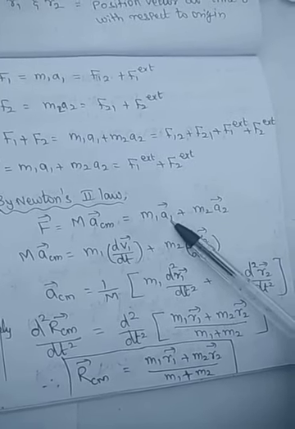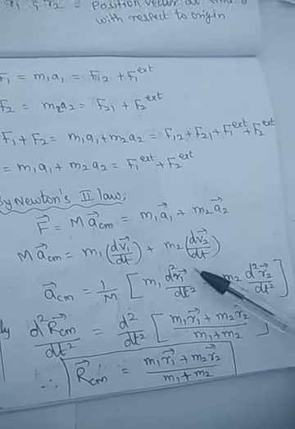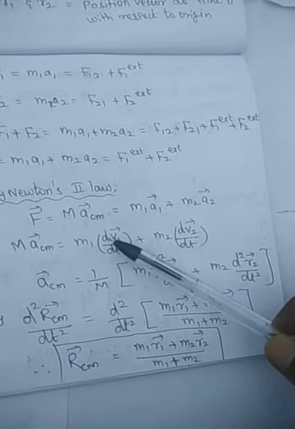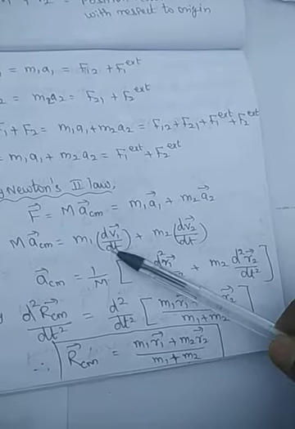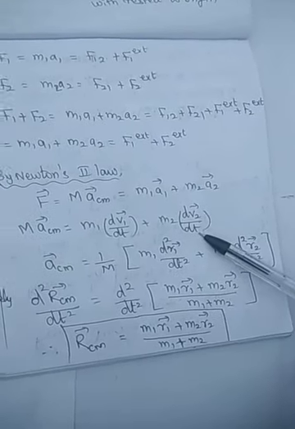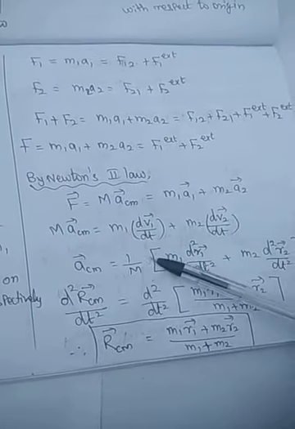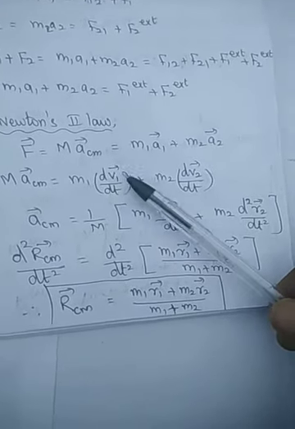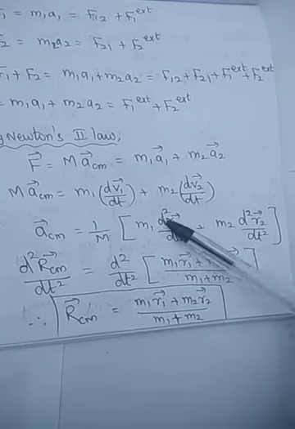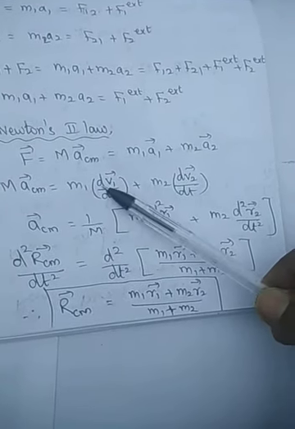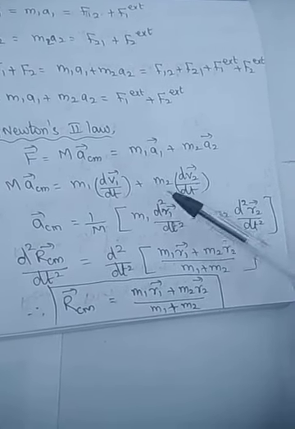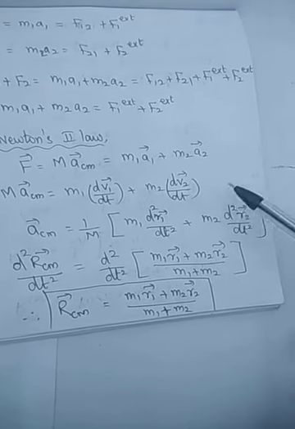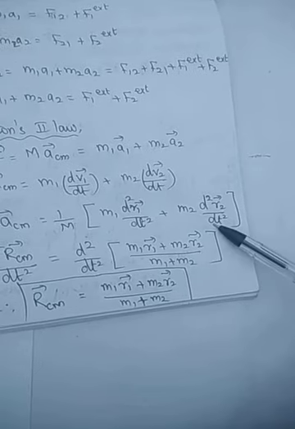Acceleration is the rate of change of velocity, so m1 dv1 by dt plus m2 dv2 by dt. Then you bring the total mass to this side, meaning the denominator 1 by m. Again, velocity is the rate of change of displacement, so we can write dv1 by dt as d squared r1 by dt squared, plus dv2 by dt as d squared r2 by dt squared.